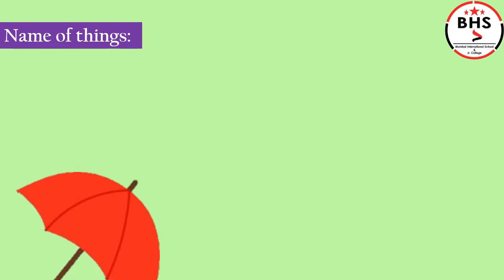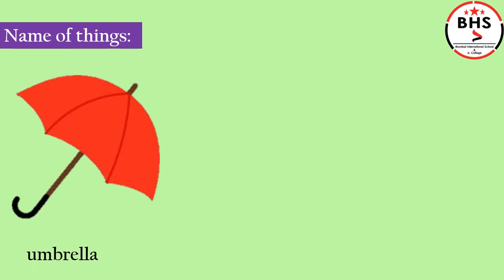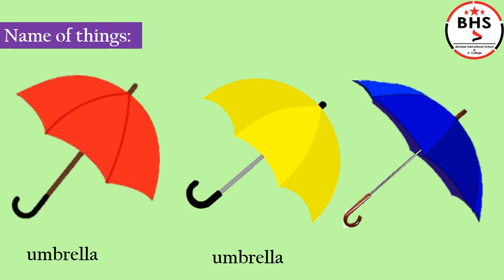Let us now understand about name of things. What is this? Umbrella. Children, they are all things of same kind, same type. They are all umbrella. We use the same word, common word, umbrella, for all of them. Umbrella is the common word for this type. Umbrella is the common noun.